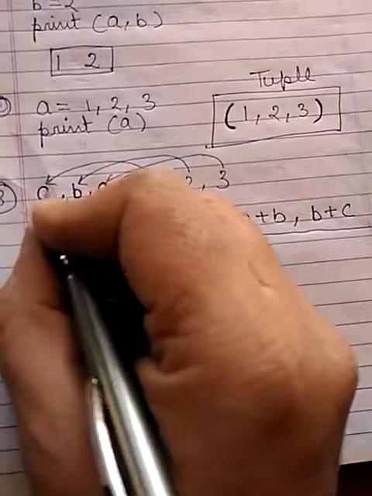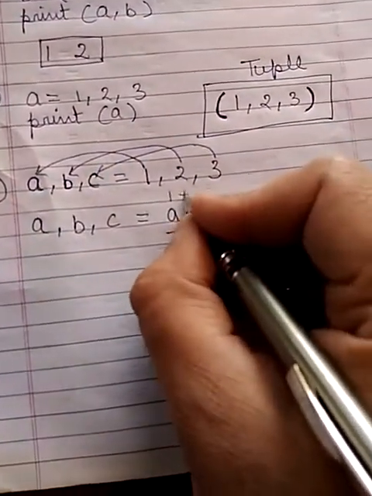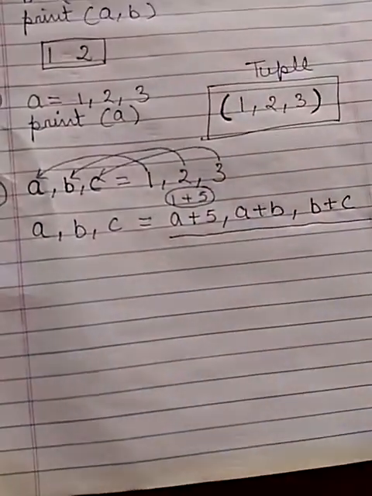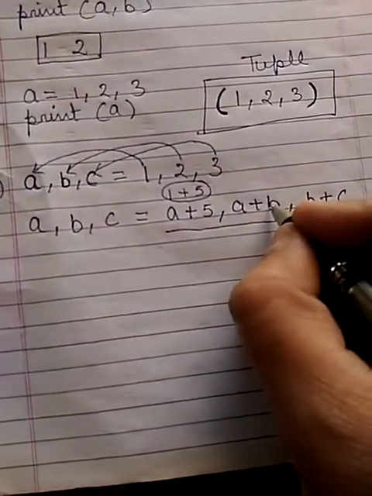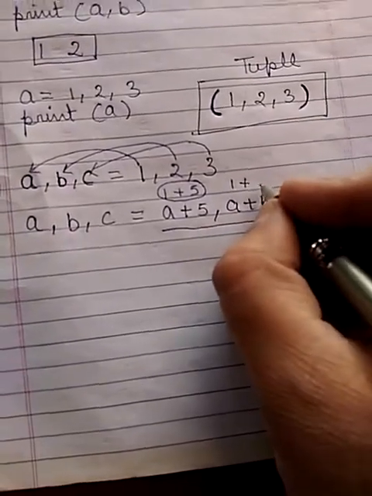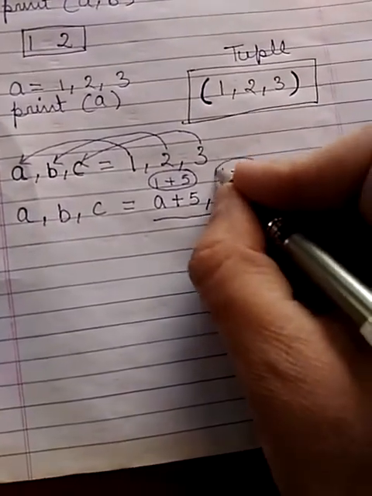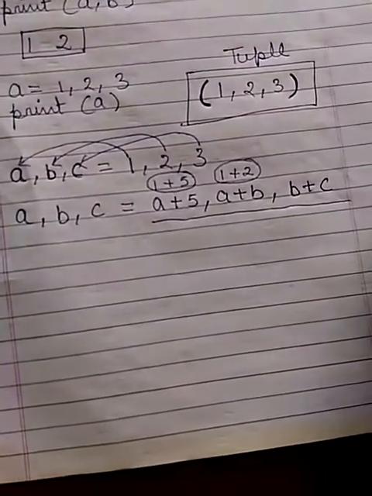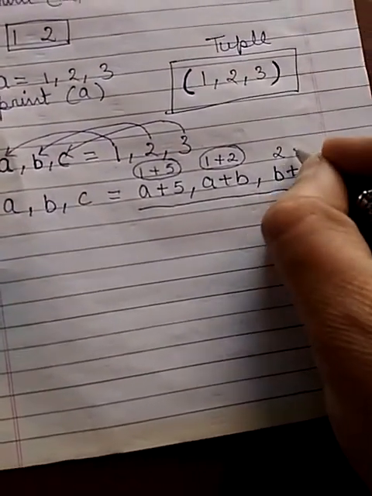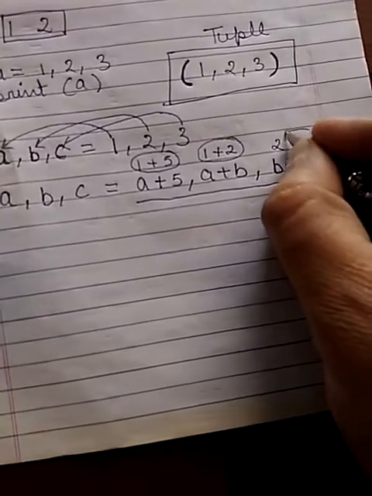The value of A is 1, it means 1 plus 5. It is A plus B, value of A is 1 and B is 2, so 1 plus 2. It is B plus C, value of B is 2 and C is 3.